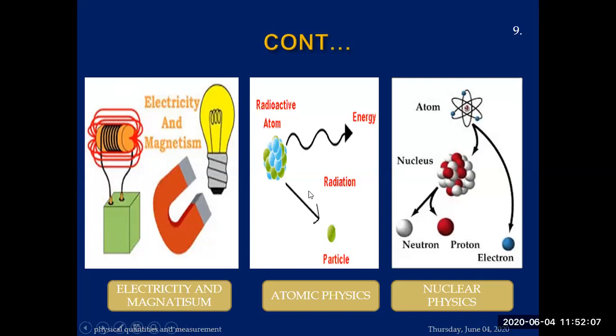The next one is a radioactive atom, where energy is released, radiations are released along with the energy, and a particle is produced. You will study this in fission and fusion, nuclear reactions, nuclear physics. This one is an atom, and you will study in atomic physics where there is a nucleus, where there are electrons, neutrons, protons. You will study this one in nuclear physics, and you will study electricity and magnetism in this branch.